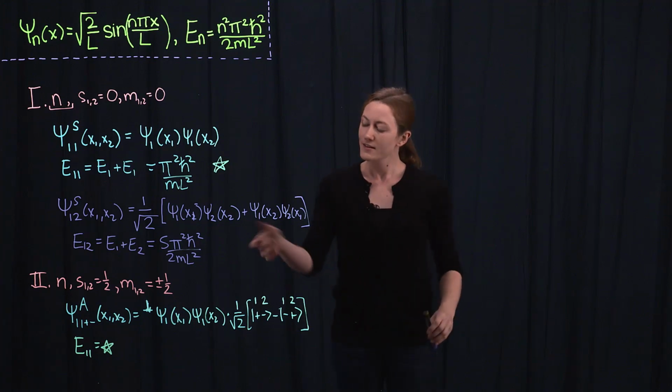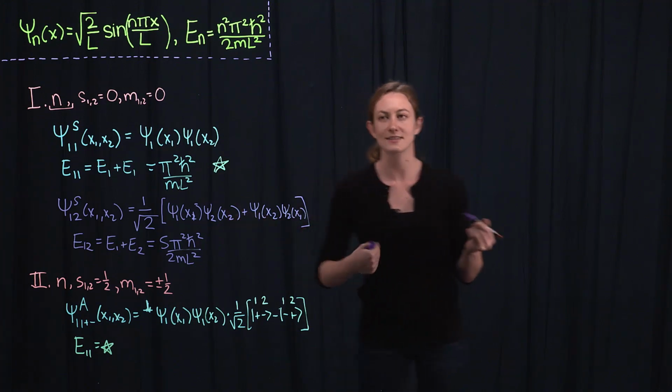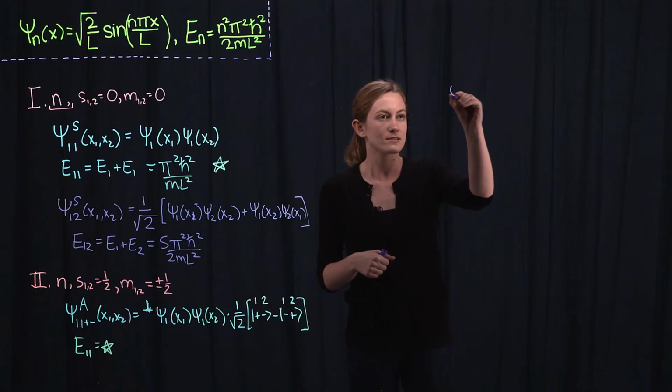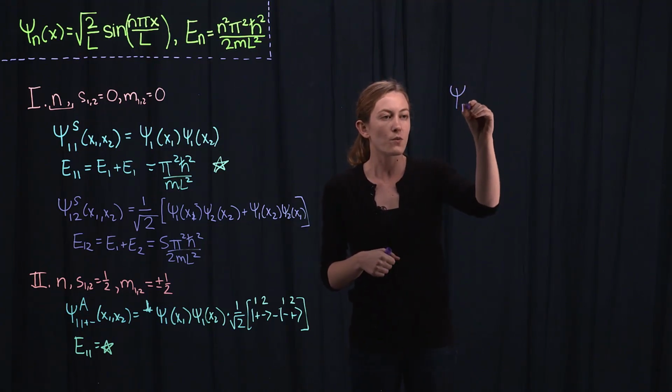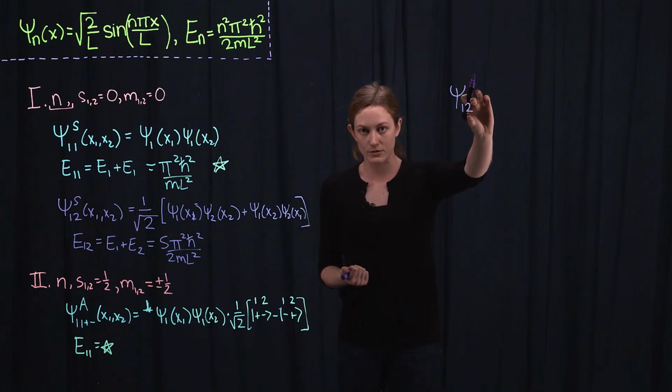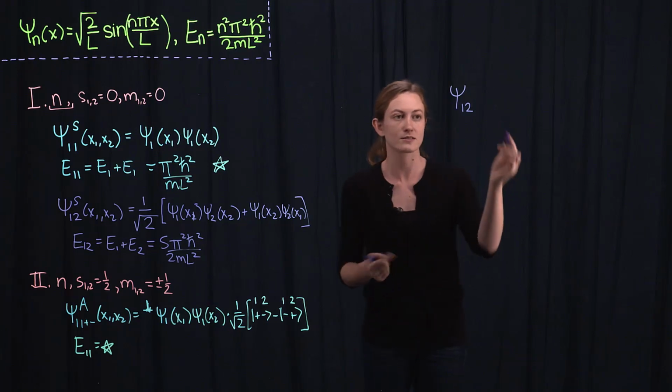Now, for the first excited state, things get a little more interesting. So the first excited state will have one of the particles with quantum number n equals 2, so that the energy level is raised, right?